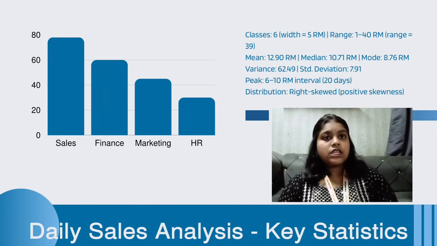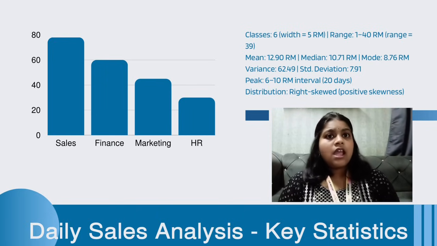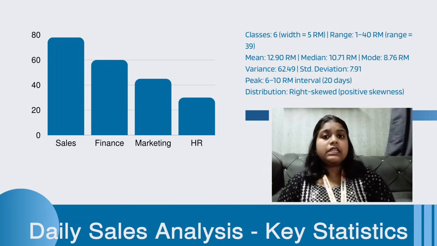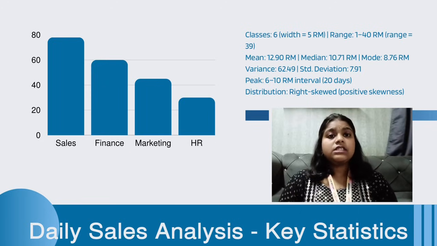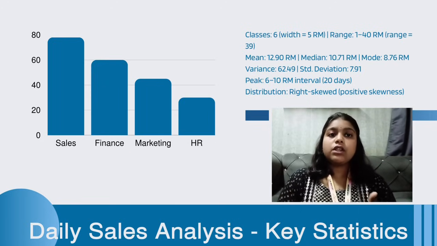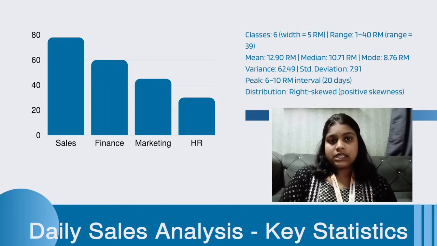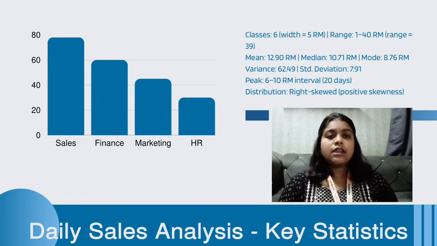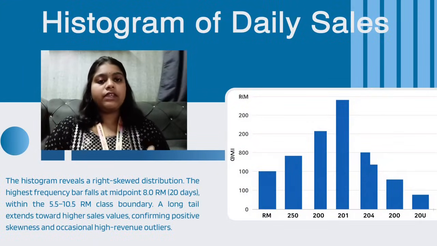The peak occurs in the 6 to 10 ringgit interval with about 20 days. This tells us that this is the most common sales range. Finally, the distribution is described as right skewed, or positively skewed. This means most of the sales are concentrated around the lower values, while a smaller number of days have much higher sales. Overall, these statistics give us a general understanding of ABC Cafe's daily sales pattern and how much the sales fluctuate.